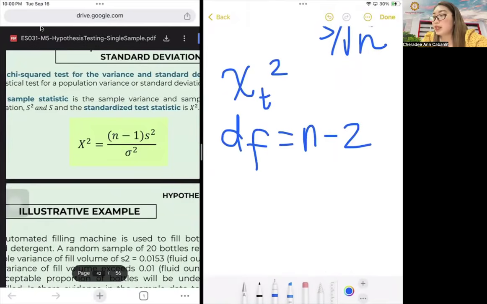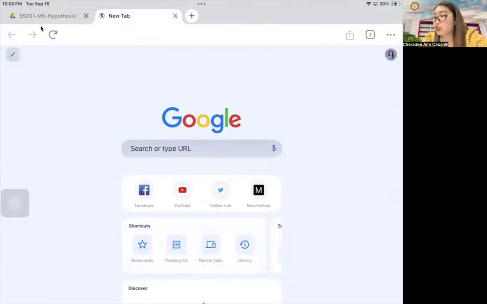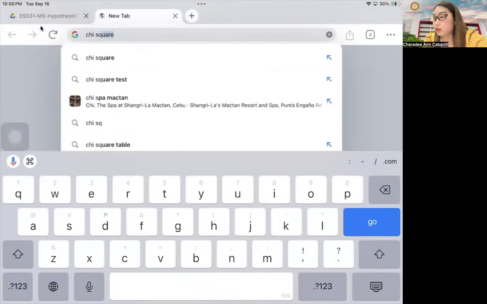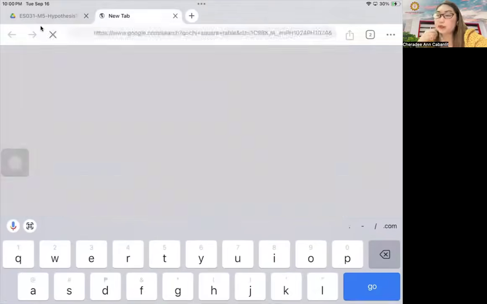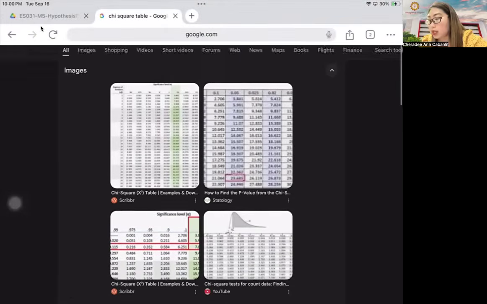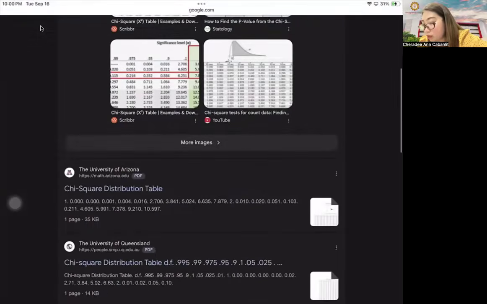Alright, now let's search a chi-square test table. For a chi-square table, you still go by your degrees of freedom and your level of significance, whether it is one-tailed or two-tailed.